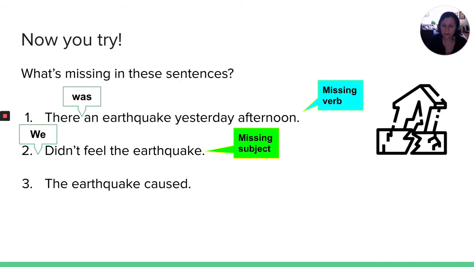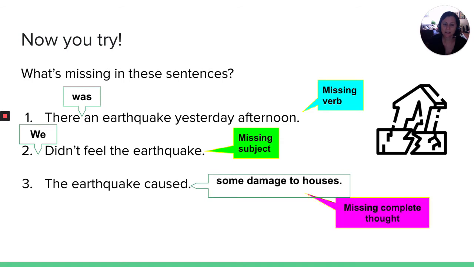Number 3. The earthquake caused. The earthquake caused some damage to houses. Here I was missing the complete thought. I needed to finish the sentence. I don't know what the earthquake caused. So here I needed an object.